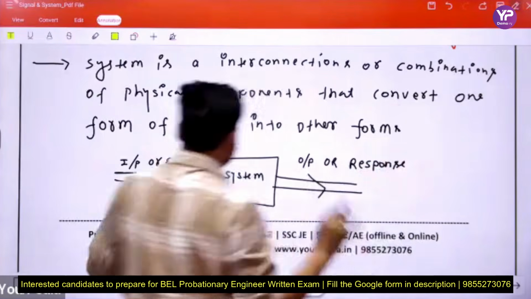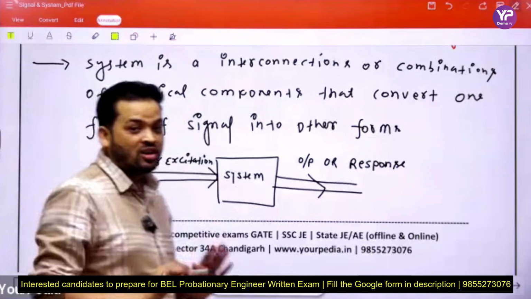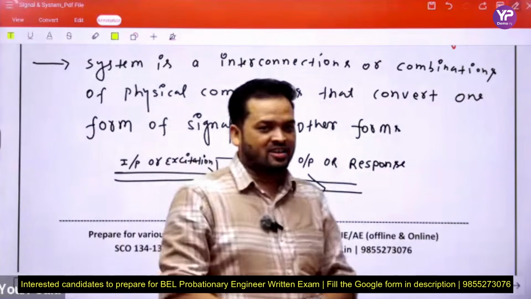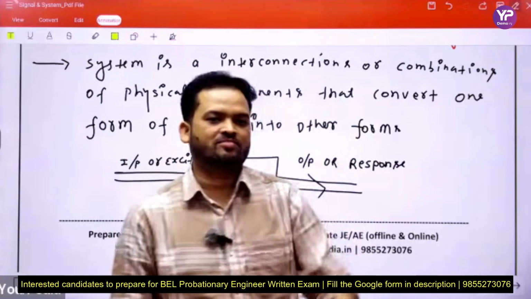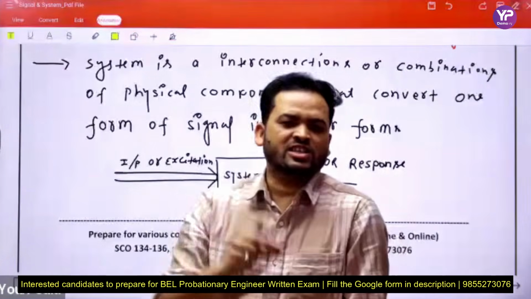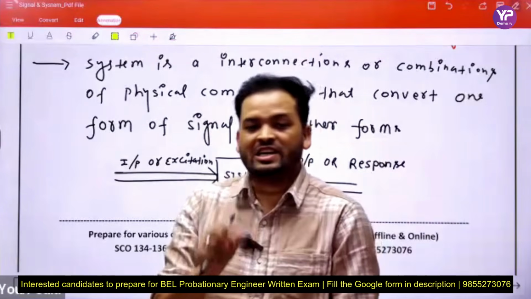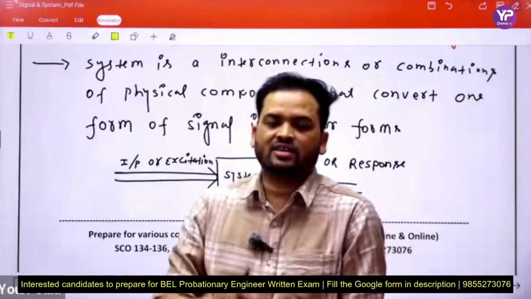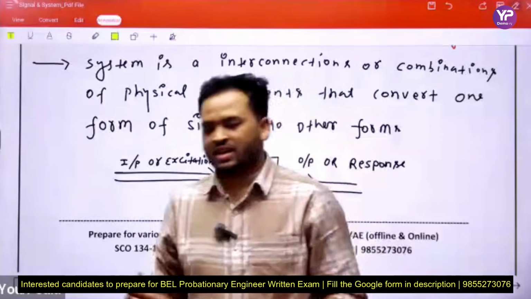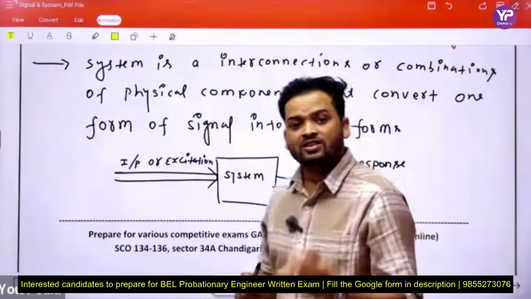Okay guys, this is the general symbolic representation. How the system performs tasks is not our agenda, because which components are connected in the black box is not the role of signal and system. This is the role of digital systems like ADC, DAC, combinational circuits, sequential circuits, because in digital electronics we design logic circuits like multiplexer, demultiplexer, adder, subtractor and so on.